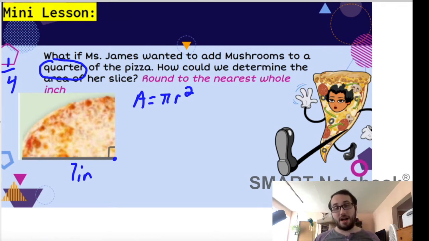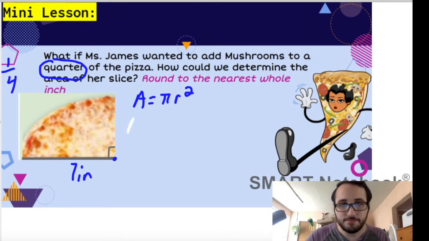Now we want to find the area of Miss James's slice before we divide it by 2 in the end, or multiplied by 1/2. But now we have 1/4 of a pizza. So what do you think we're going to do in the end? Yeah, since we only want 1/4 of the pizza, we're just going to either divide by 4 to get 1/4 of the pizza, or multiply by 1/4. It's the same thing. So let's do it.